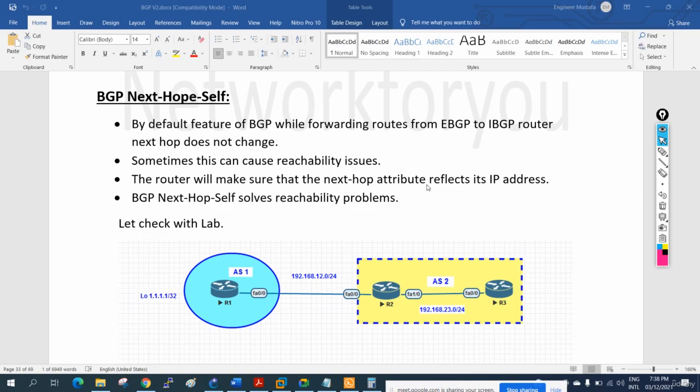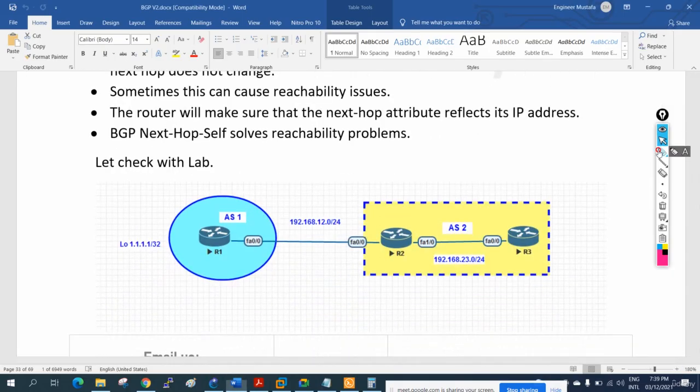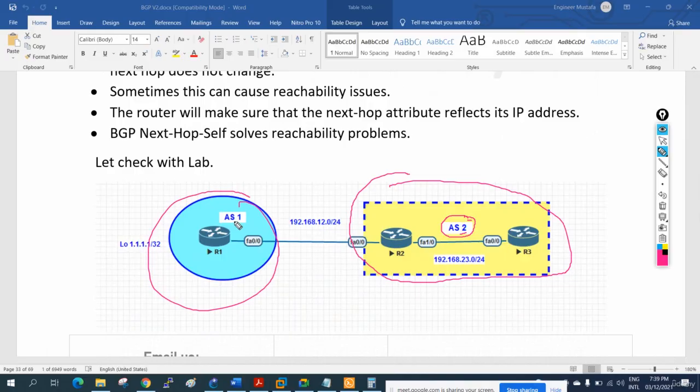Hello everyone. So now when we are configuring eBGP and iBGP, look at this scenario. Here I have two routers in AS number 2, and only one router with AS number 1. When I make the neighborship from this router to this router, we call that eBGP, and between these two routers inside AS 2 it will be iBGP.